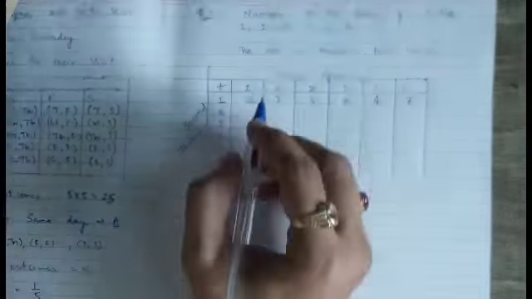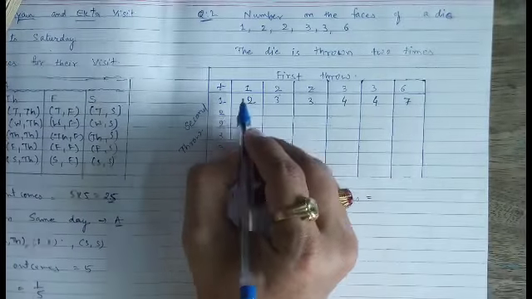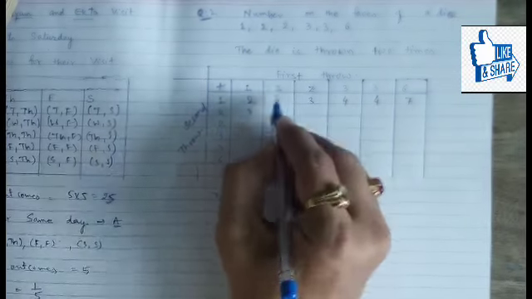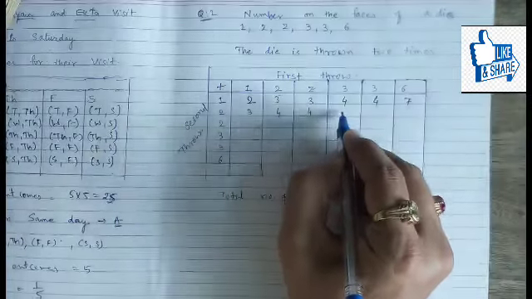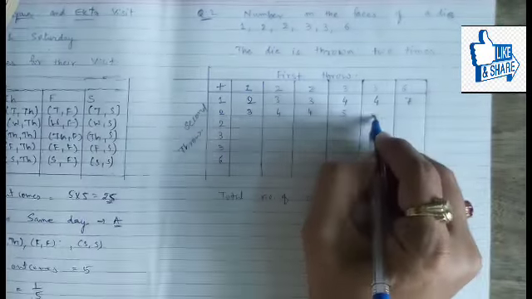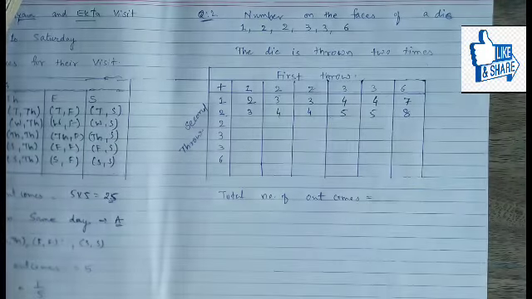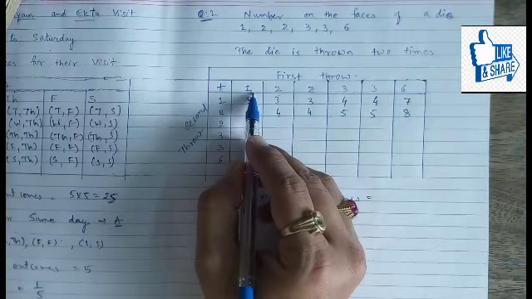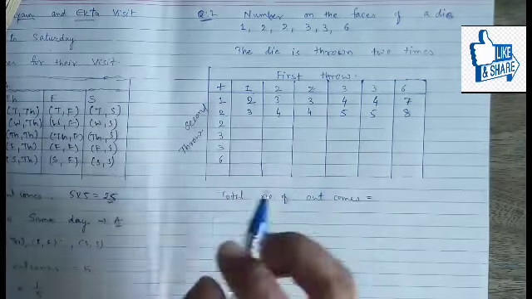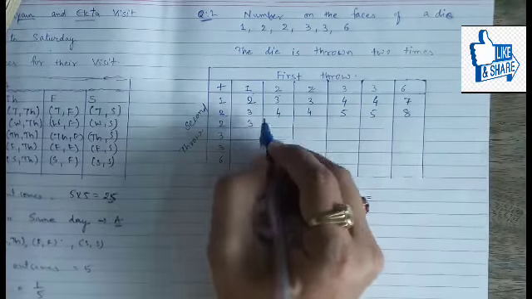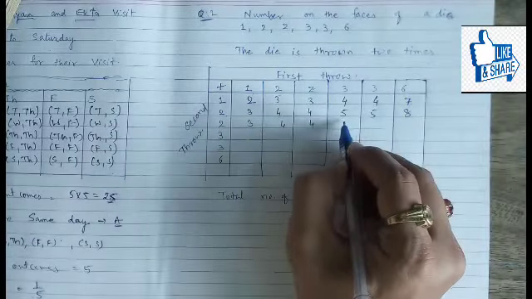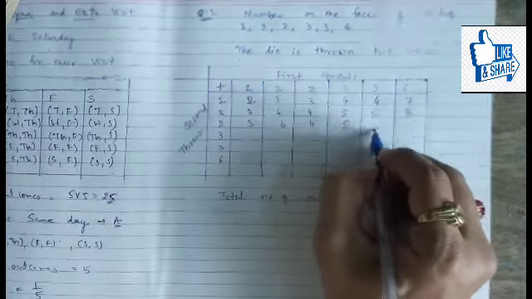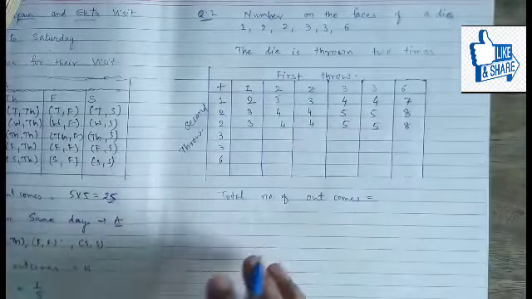Now, similarly, other possibilities for a second throw of 2 can be 1 plus 2, 3, 2 plus 2, 4, 2 plus 2, 4, 3 plus 2, 5, 3 plus 2, 5 and 6 plus 2, 8. In the next chance, as the numbers are the same, the sums will be the same: 1 plus 2, 3, 2 plus 2, 4, 2 plus 2, 4, 3 plus 2, 5, 3 plus 2, 5 and 6 plus 2, 8.